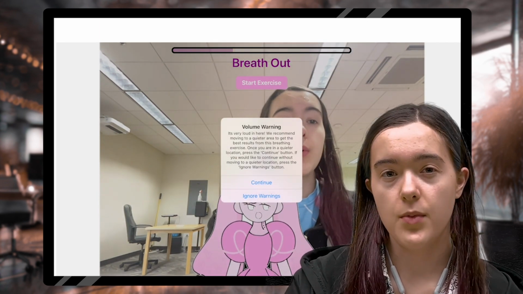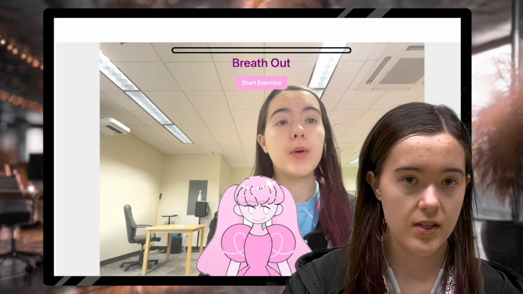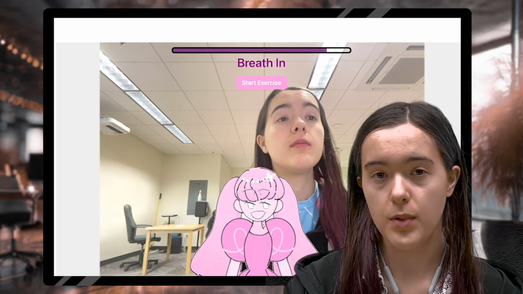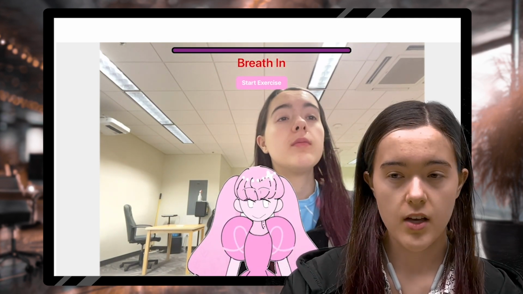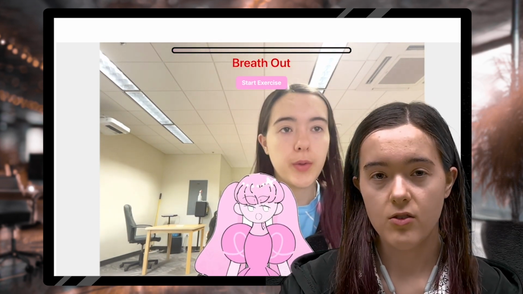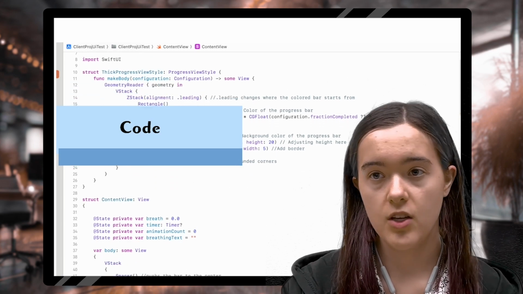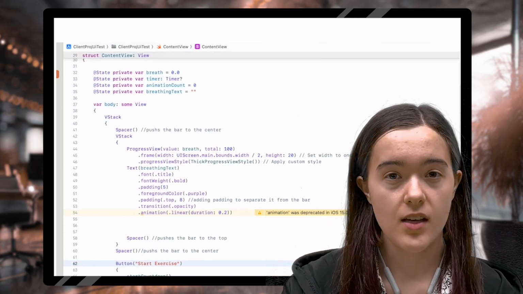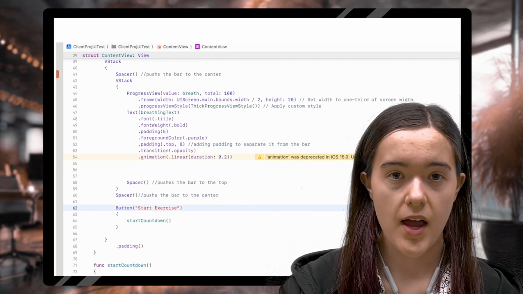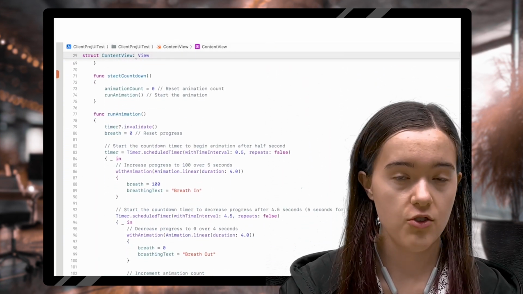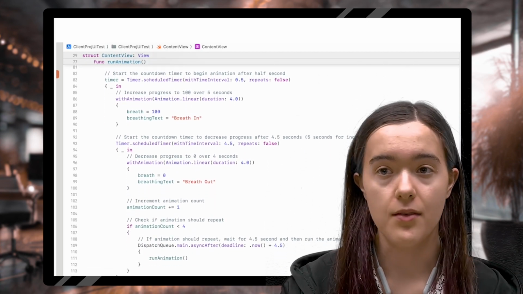The purpose of the progress bar was to have a visual representation of the pace and time that the kids should be breathing. So it goes up for 4 seconds, pauses, and then goes down for 4 seconds. It also has text that indicates when they should be breathing in and when they should be breathing out. To do this, I took the already developed Apple progress bar and then added a bunch of modifiers to make it visually more interesting as well as easier to see and fit better in the screen.